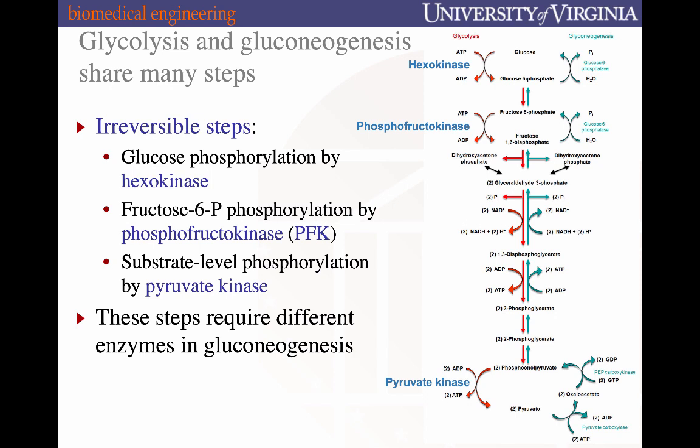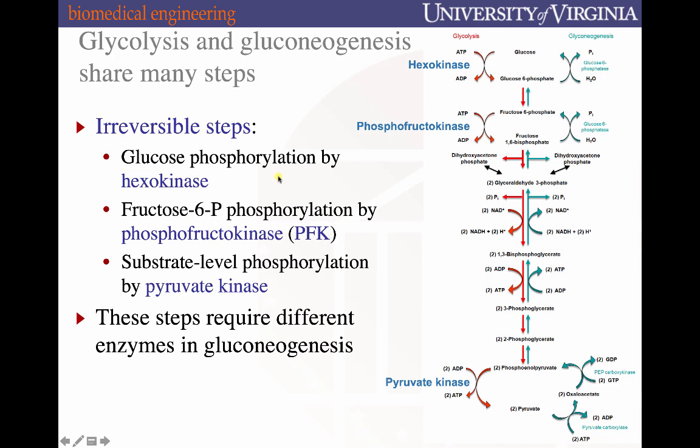Gluconeogenesis and glycolysis have a lot of steps in common. If you look at the thermodynamics of glycolysis overall, there are really only three irreversible steps that I want you to be aware of, because the irreversibility of those steps relates intimately to how those steps are reconfigured during gluconeogenesis. All of the other steps outside of those irreversible steps can go in the forward direction or the reverse direction, depending upon the concentration of products and reactants. They're that close from a delta G perspective that concentration-wise they can move forward or backwards.